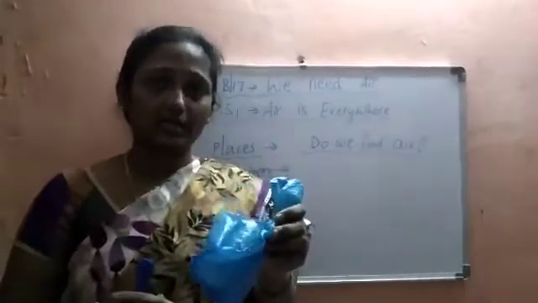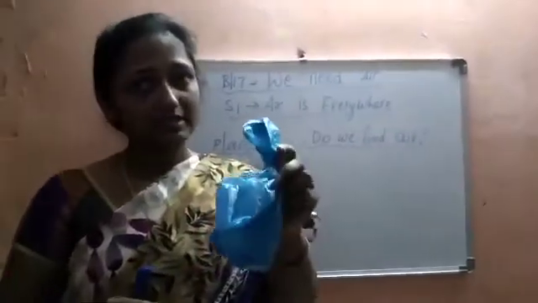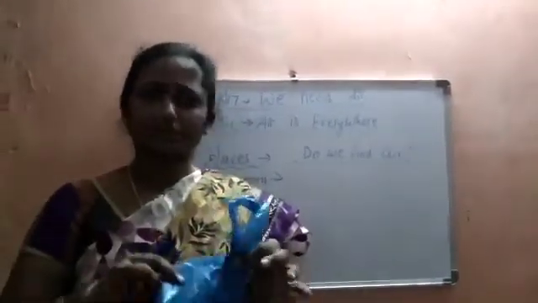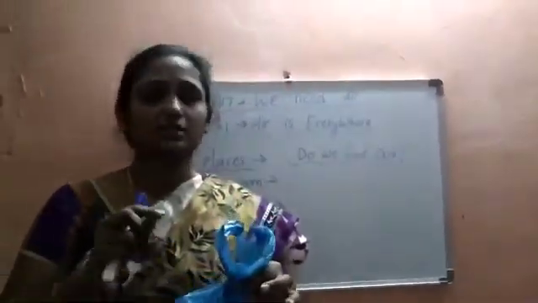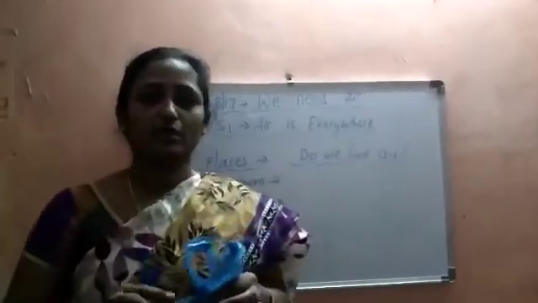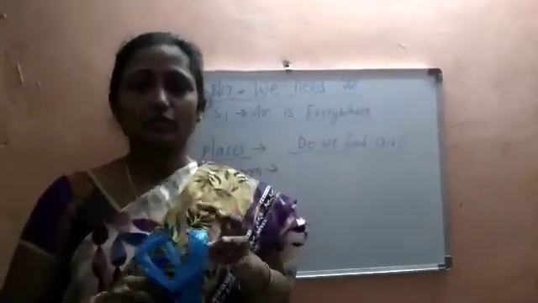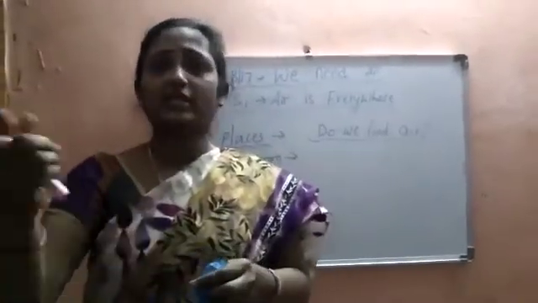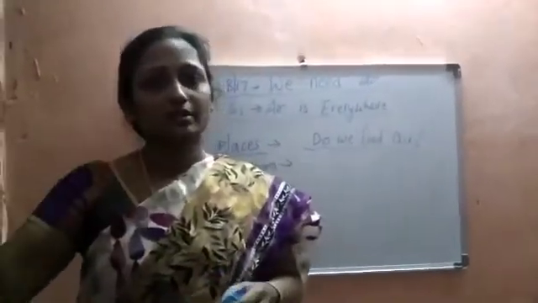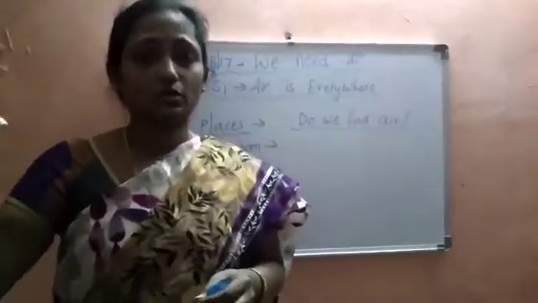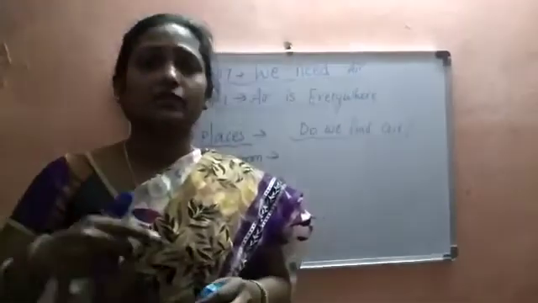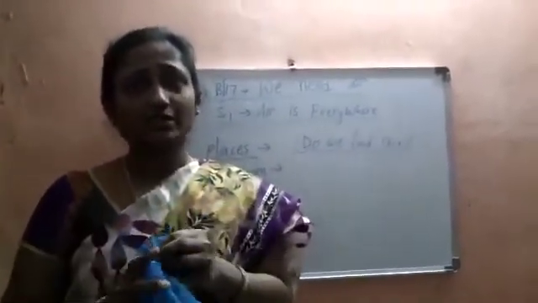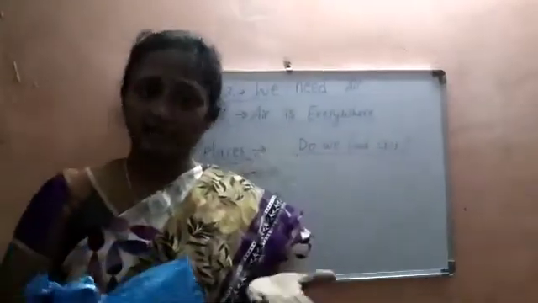Now, I have taken the container as a polythene bag. So, it is taking the amount of space of the polythene bag. If you take the balloon, it takes the amount of space in the balloon. So, in that way, we can conclude that if you take this polythene bag anywhere in your rooms, you go to the kitchen, you go to the corridors, you go to the balcony, wherever you go, you can fill up the polythene bag. So, by that we can conclude that air is everywhere.